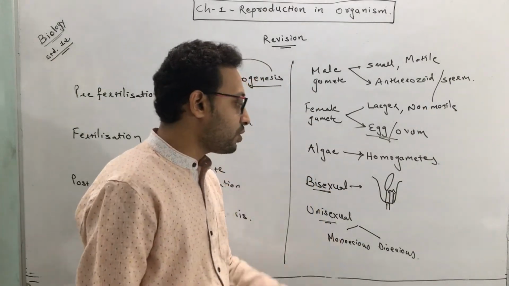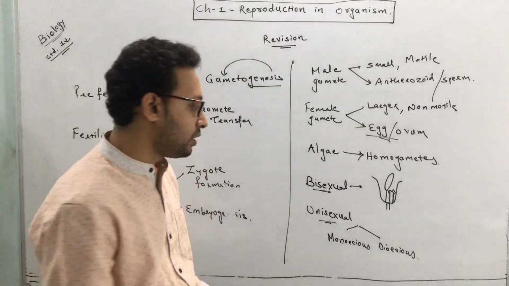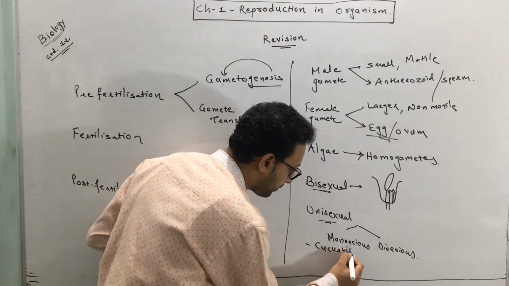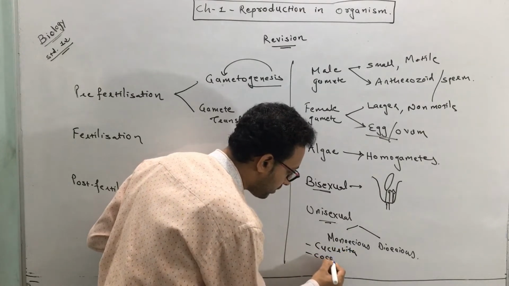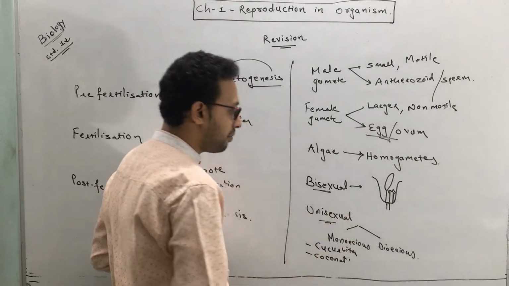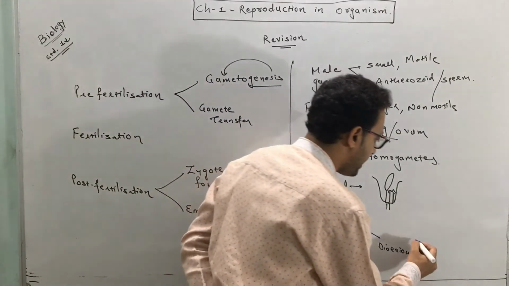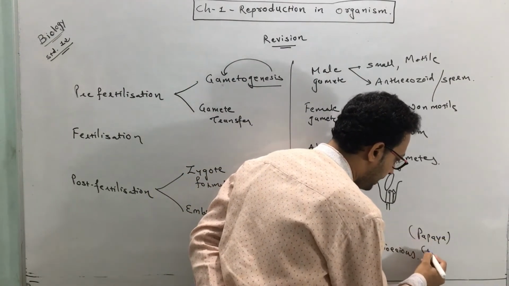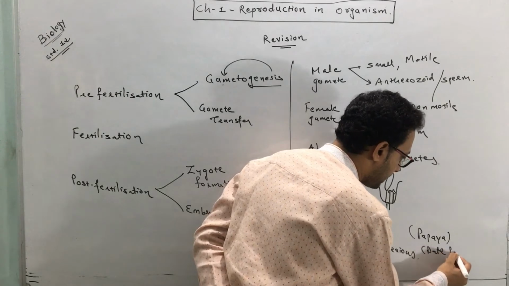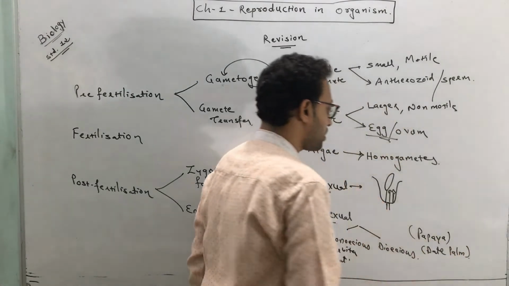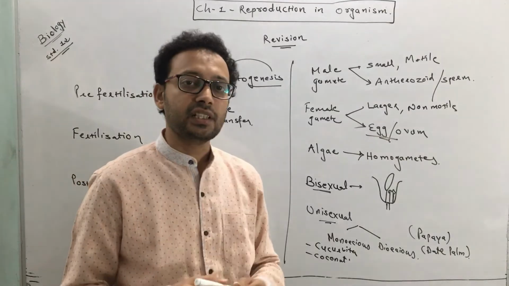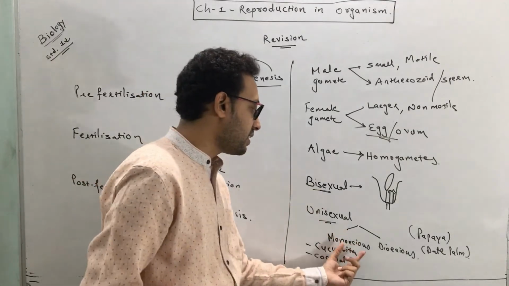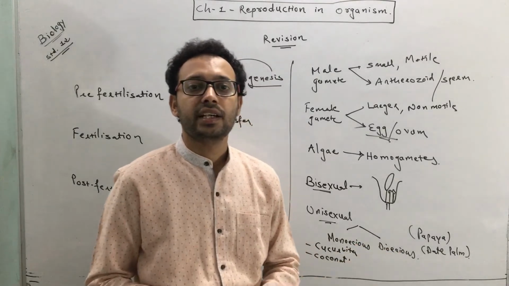Which are the examples of monoecious plants? Cucurbita, coconut. These are the examples of monoecious plants. And which are the dioecious plants? The examples are papaya, date palm. These are the examples of dioecious. Clear? This is the sexuality in plants. Bisexual, unisexual. Unisexual further divides into monoecious and dioecious.